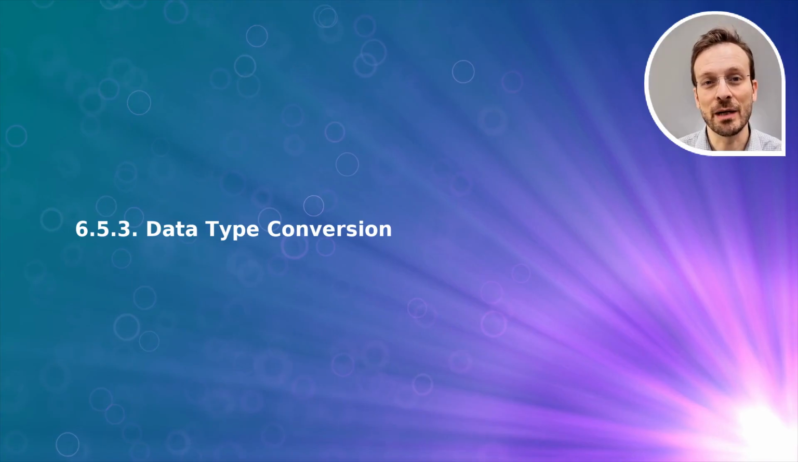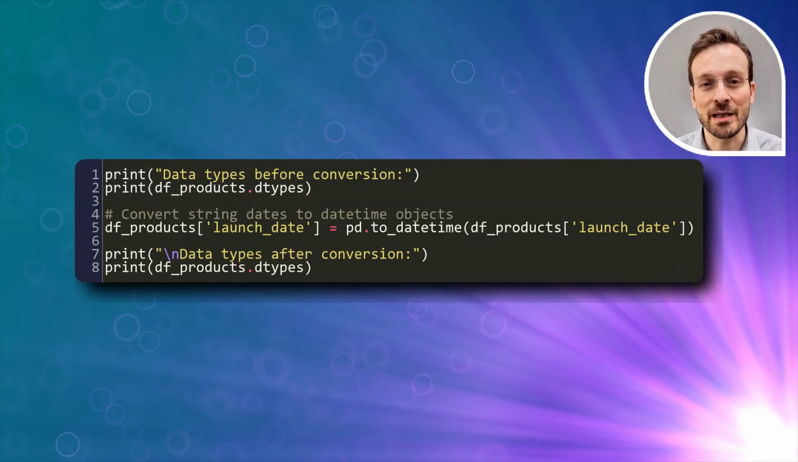Data type conversion is another crucial step. You need to ensure your data has the correct types for proper analysis. Here, we're converting string dates to actual datetime objects. This allows pandas to understand that these are dates, not just text strings, which enables date-specific operations and analysis.